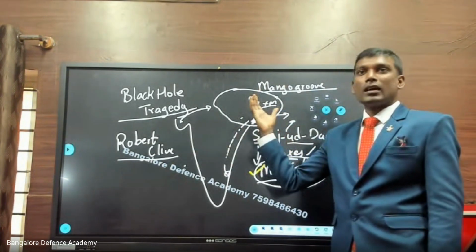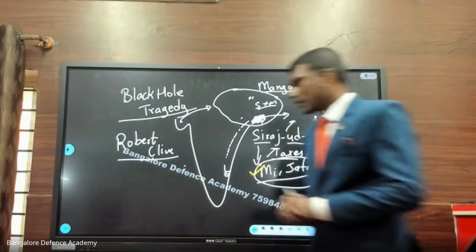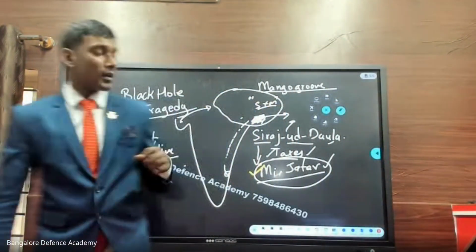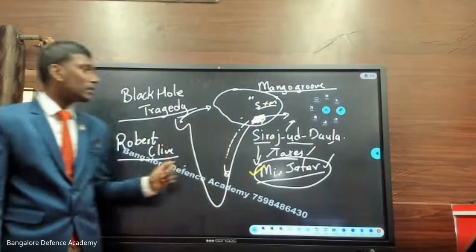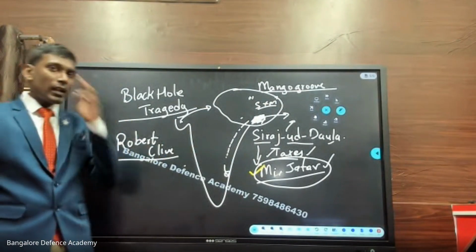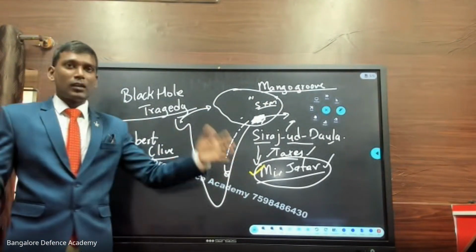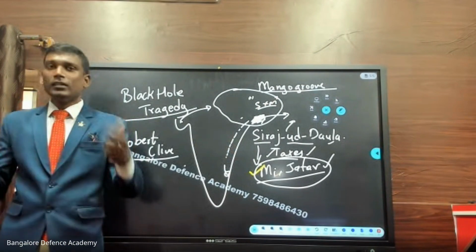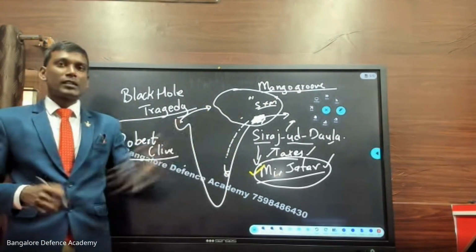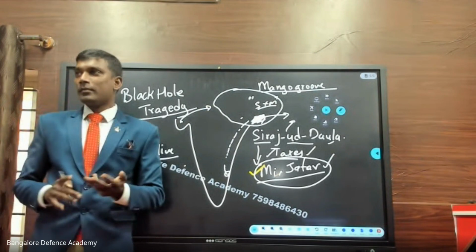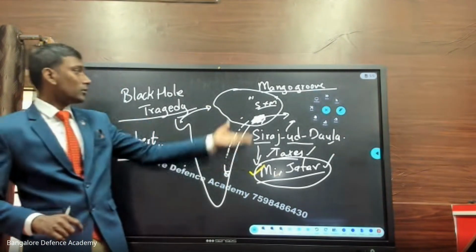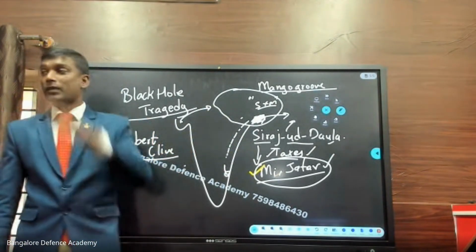Robert Clive comes, and now there is a very interesting incident. It touched me when I was reading William Dalrymple's book. Robert Clive and Mir Jafar, now they know each other. The battle was won. Mir Jafar is the king. Mir Jafar doesn't have money now because the money which was divided by Robert Clive was very high.